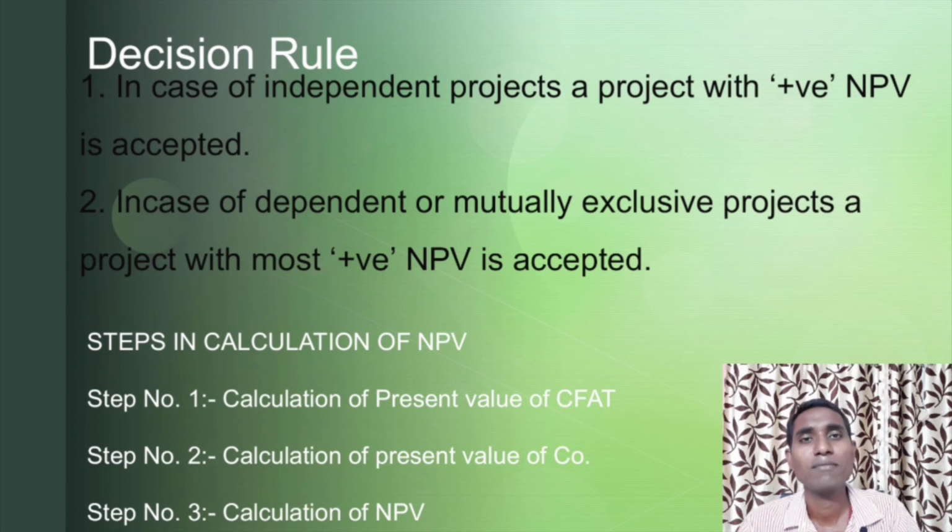Let us brush up what we have learned in this session. We started this session understanding the net present value method, and we have classified this method under modern methods of capital budgeting. The net present value method is the excess of cash inflows over cash outflows. We have seen the decision rules in case of independent and dependent projects, and the steps in calculation of NPV, where we have seen 3 steps for calculating net present value. That's all for today. I will be coming up with the next session, that is problems on NPV, soon.